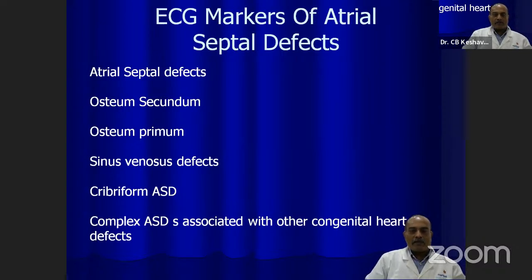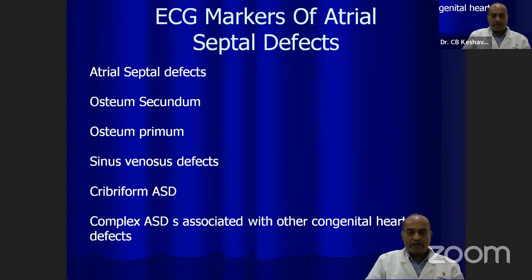Everything can be detected from the ECG alone. In fact, before echocardiography came into existence, there were several electrocardiologists who read ECGs so expertly that they were able to predict the size of the ventricles and which ventricle is dominant, and the pulmonary artery pressures used to be predicted without any invasive parameters at all. Those were our ECG grades, including Paul Wood and others. So today we'll see these two conditions and what ECG findings are there in these defects.